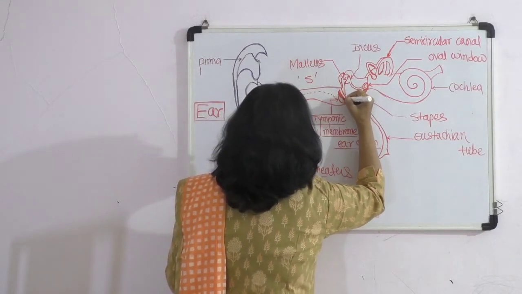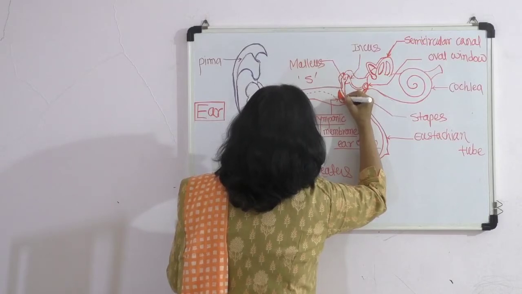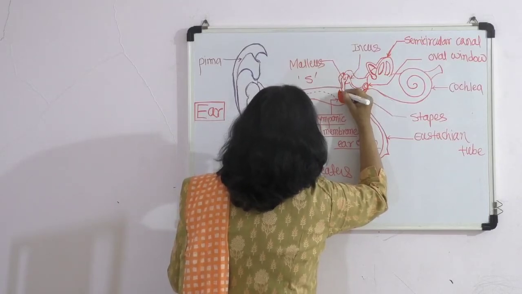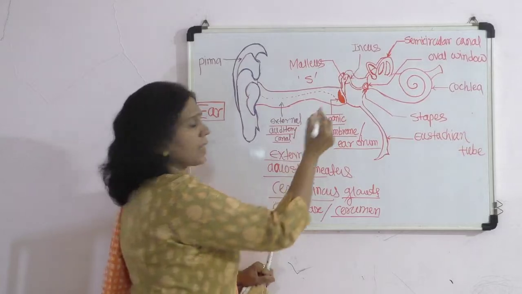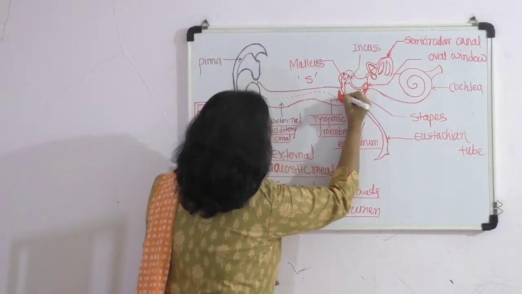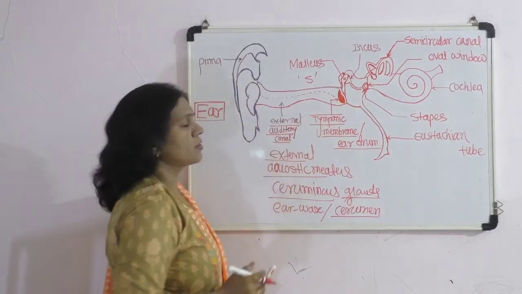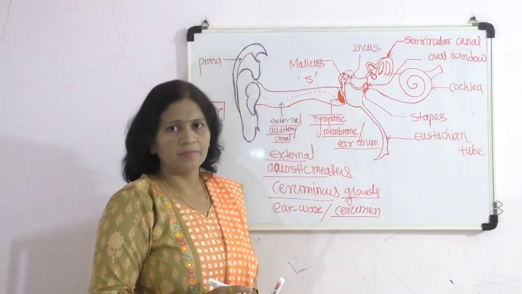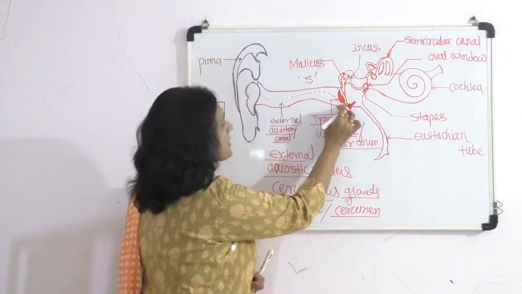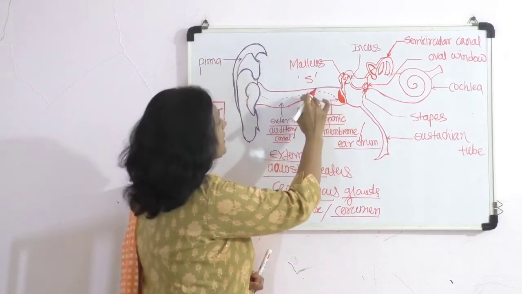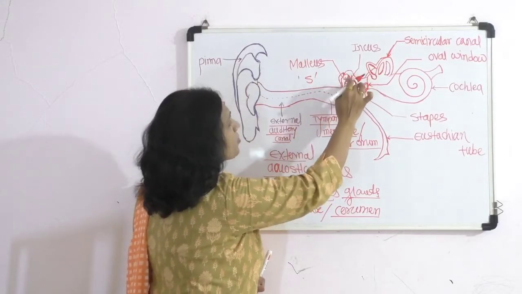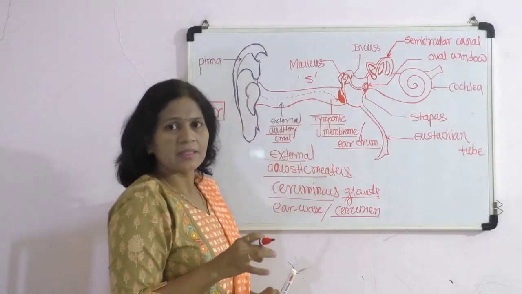So here in the figure, this dark reddish part is basically called the eardrum, or the tympanic membrane, which basically separates the external ear from the middle ear.